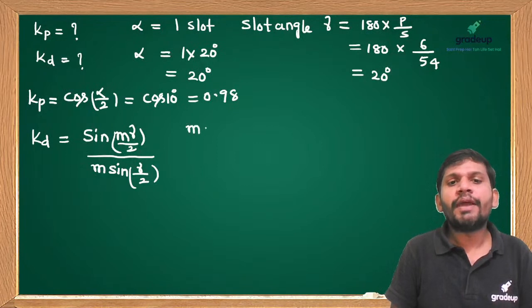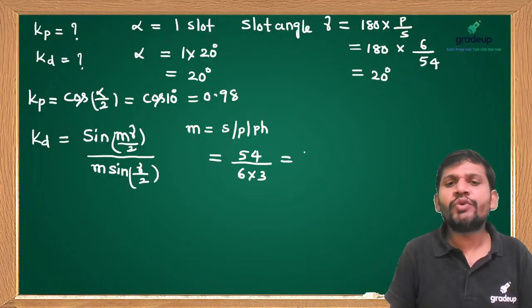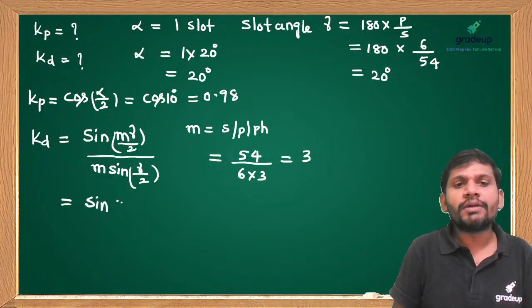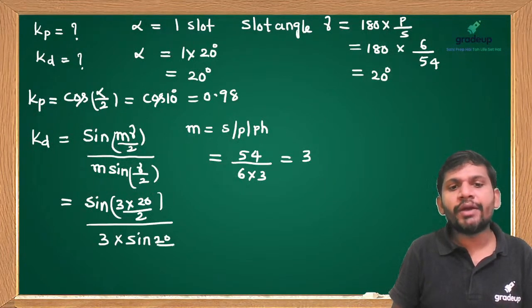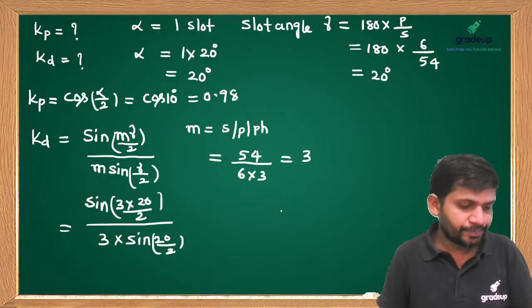What is m? m equals slots per pole per phase. How many slots, students? 54 slots. How many poles? 6 poles, 3 phase. Then how much can you get? 3. Then how much Kd do you calculate? Come on, students. 3 into sin(gamma by 2), gamma is 20, so 3 into sin(20 by 2), divided by sin(20 by 2). Can anybody answer how much Kd you got, students?